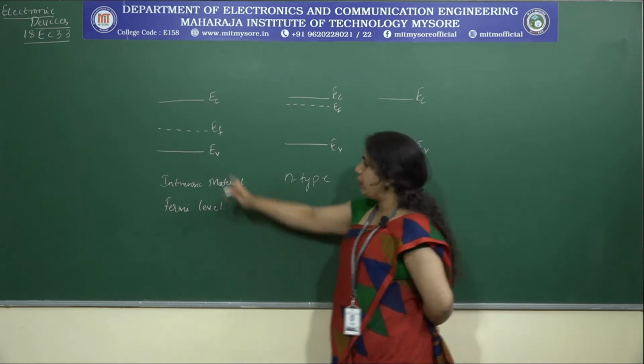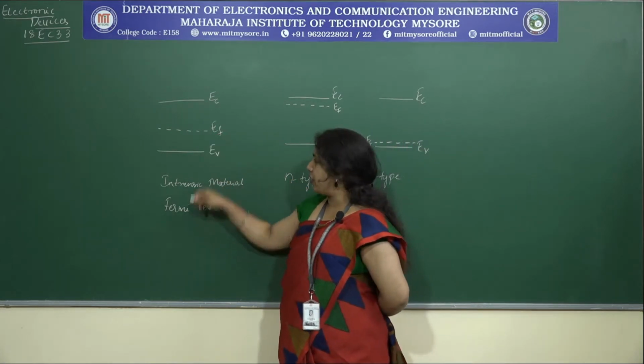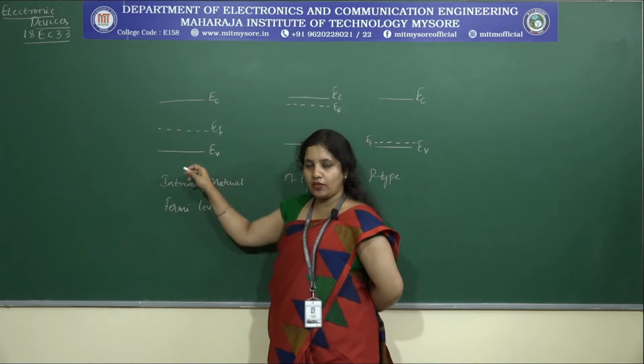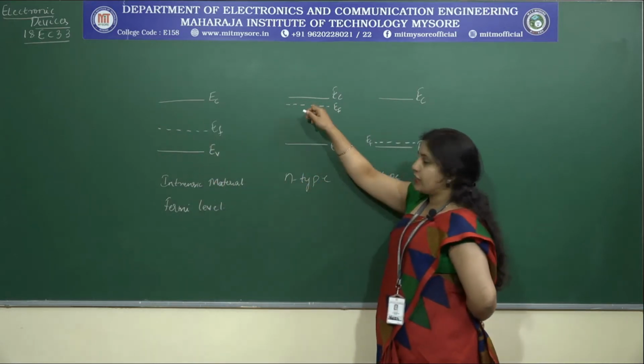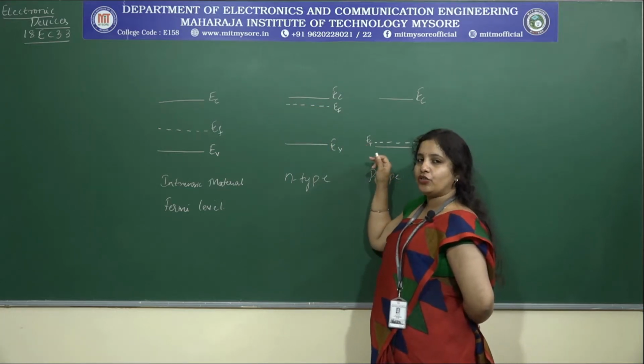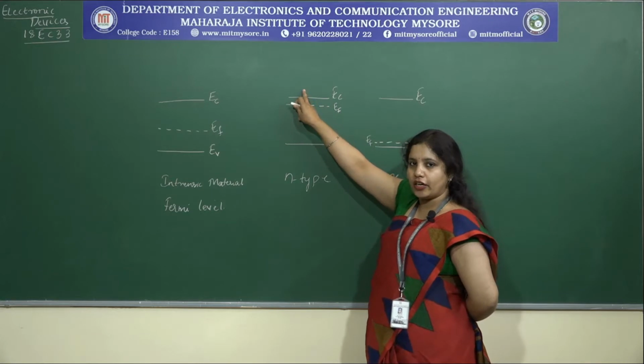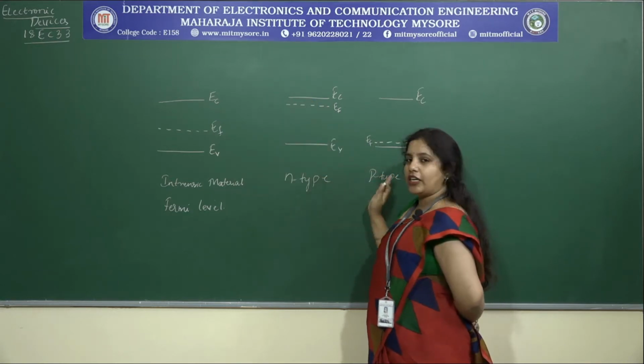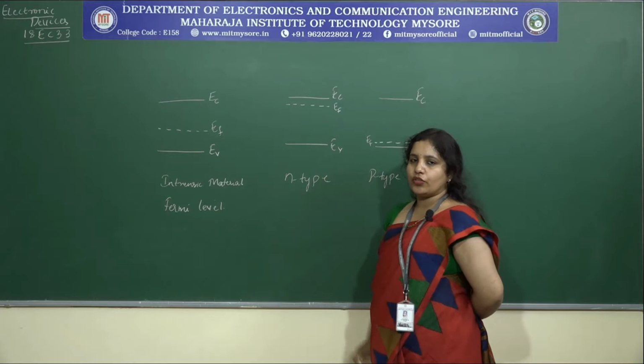So always remember, the Fermi level for an intrinsic material is midway between EC and EV, whereas for an n-type it is near EC, that is near the conduction band, and for a p-type it is near EV, that is near the valence band. These are the points that you have to remember before going into the first topic.